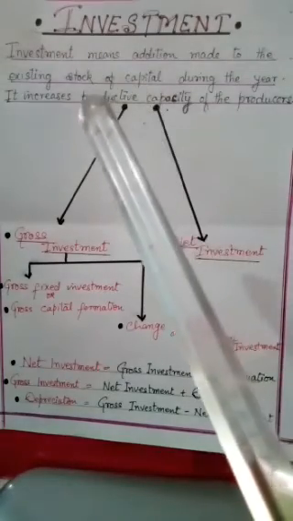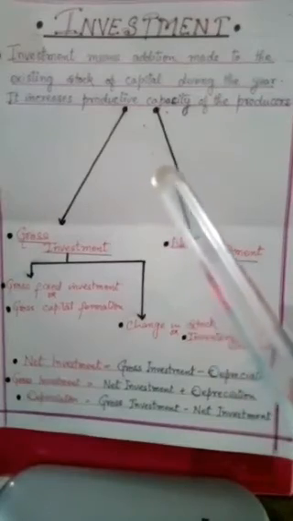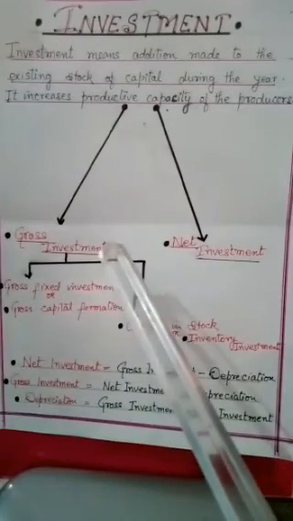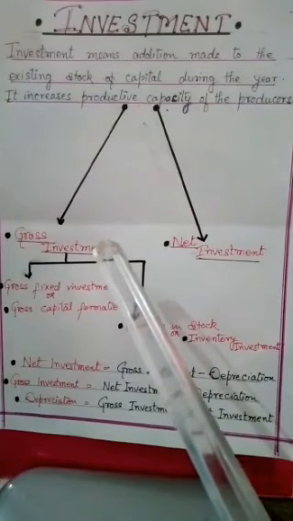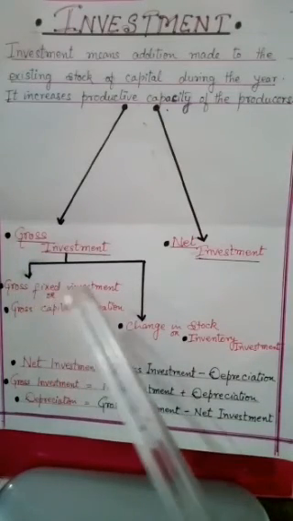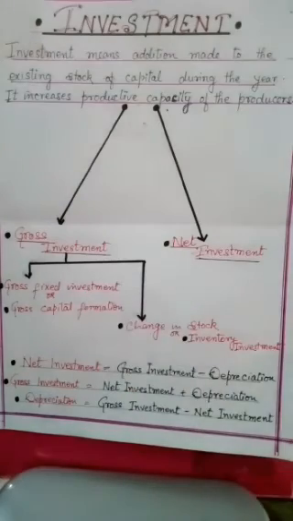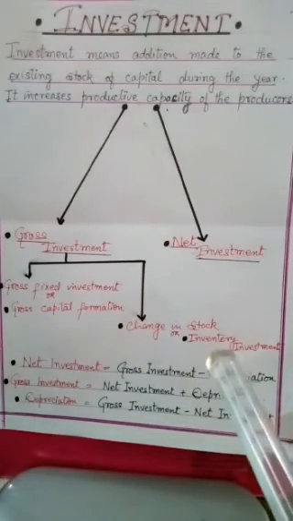There are two parts of investment, that is, gross investment and net investment. Gross investment, the total investment in an economy which comprises capital goods, is called gross investment. It has two components. One is gross fixed investment or gross capital formation. Second is change in stock or inventory investment.